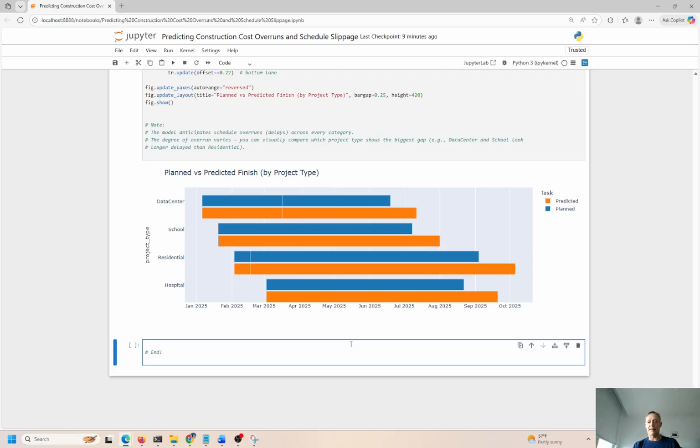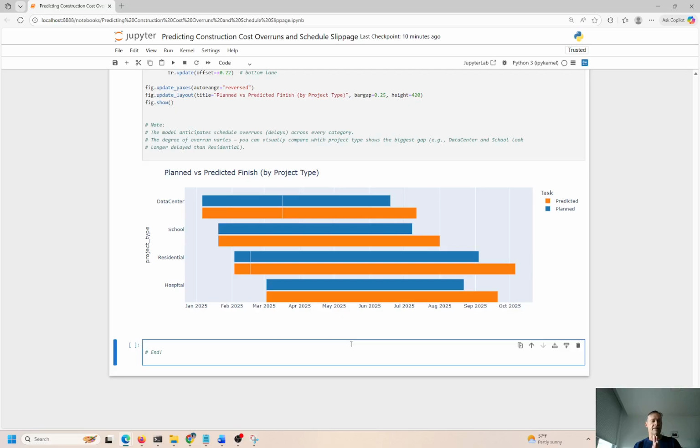So I would just say to the construction manager or the team lead, whoever's in charge here, your plan always comes up short compared to the predicted model plan. So I understand construction, supply chain, and time to deliver for a data center, a school, a residential, a hospital building. You'll know that, right? You've been doing this much longer than I have. I've never been in a construction business my entire life. I don't know the beginning dates and the intermediate dates and the end dates, but I know what the model is telling me. In all 4 cases, the predicted outcome represented by the orange bar is longer than the planned outcome.